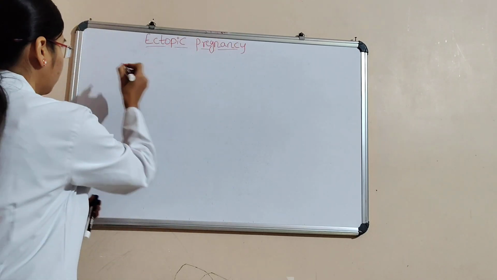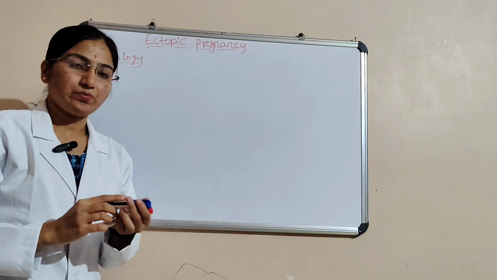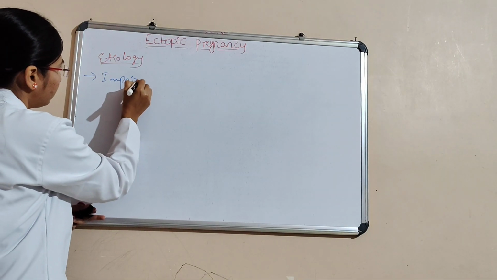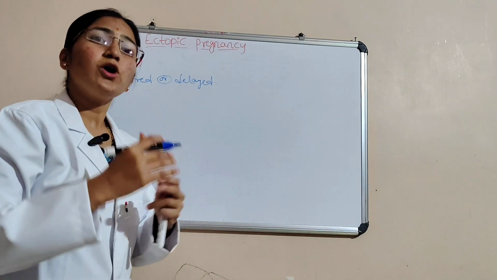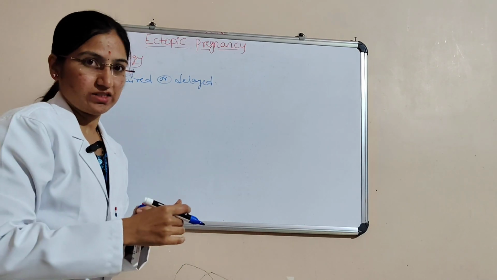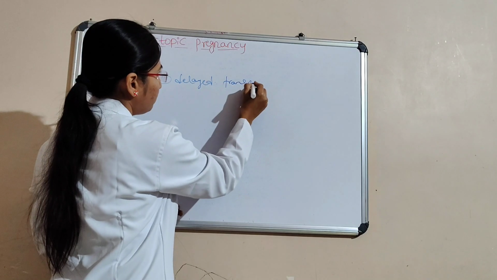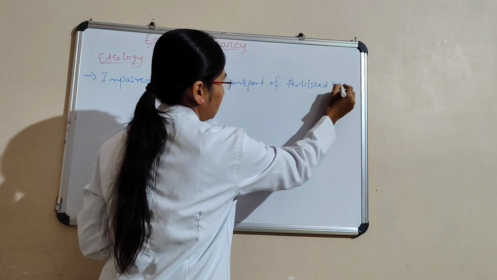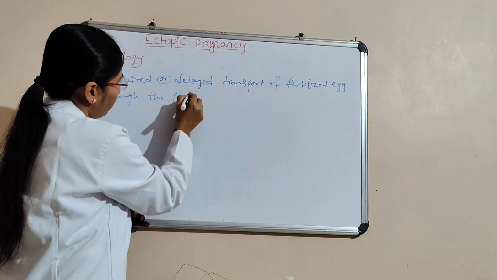Next we will see the etiology. Here, the main cause is impaired or delayed transport of the fertilized egg through the fallopian tube due to anatomical or functional defects.